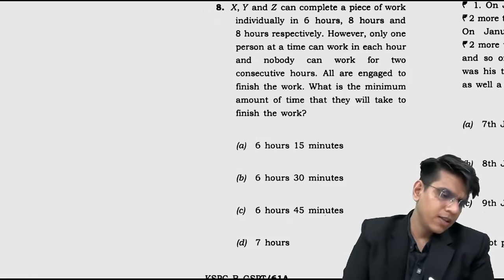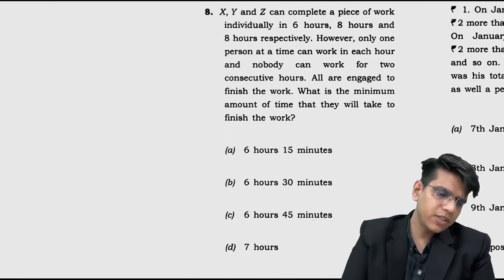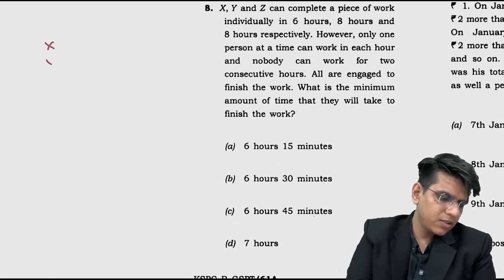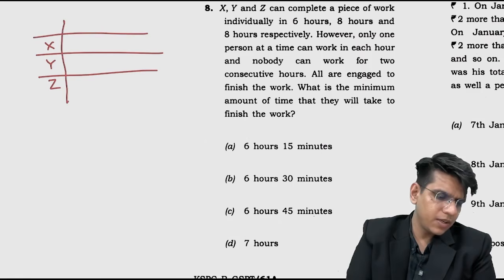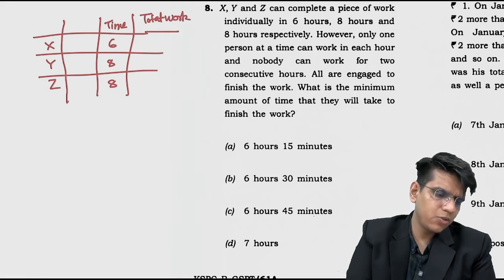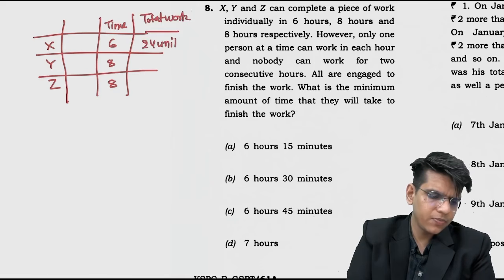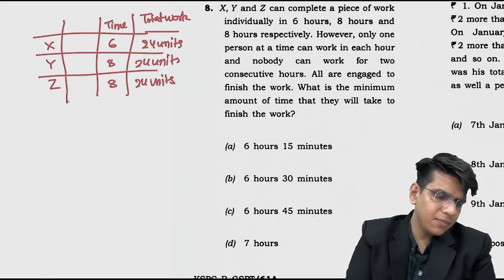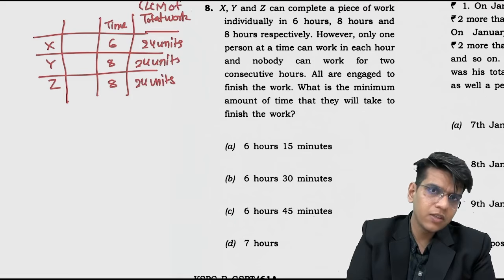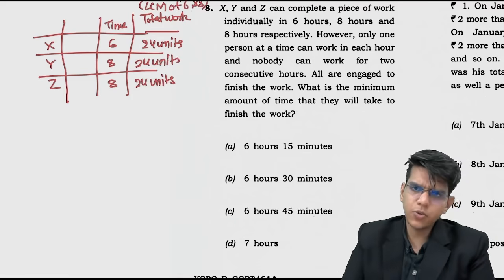So first of all, this is the table, we make an LCM table for this question, right? X, Y and Z. All of you can see this, right? First of all, time is given to you as 6, 8, 8, right? Let the total work be the LCM of these. So total work will be 24 units, 24 units, 24 units. Where did 24 units come from? LCM of 6 and 8 is 24.